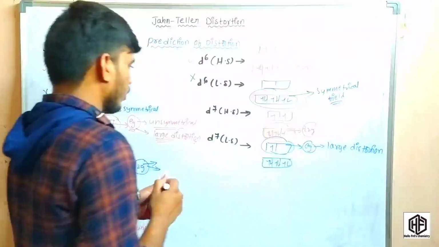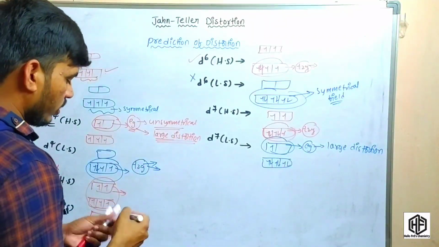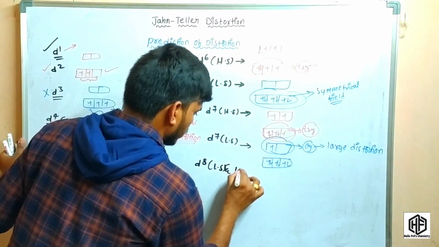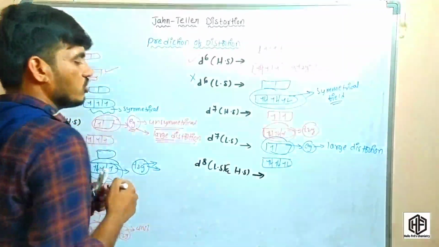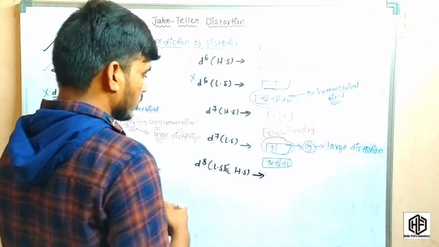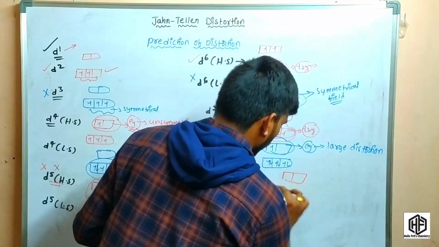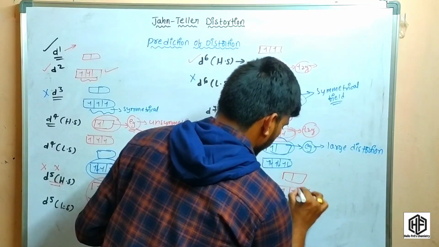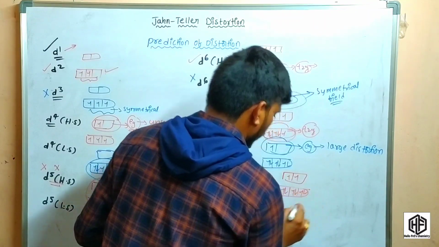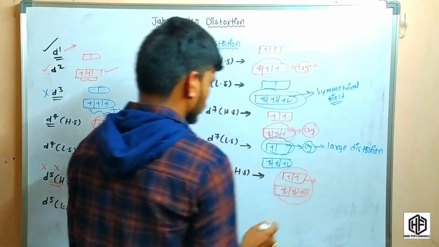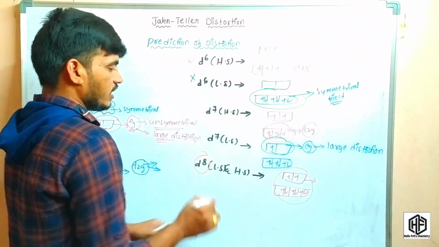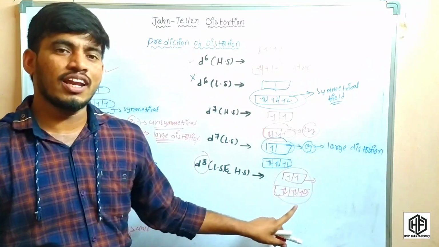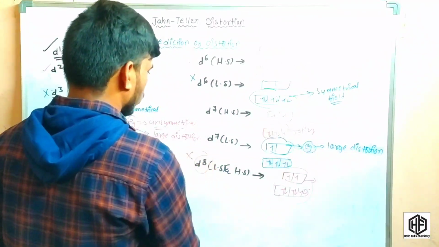Coming to the d8 low spin and d8 high spin complexes: they cannot exhibit Jahn-Teller distortion. Because of that, the electrons are arranged in this manner: 1, 2, 3, 4, 5, 6, 7, 8. The arrangement of the electrons in high spin and low spin complexes of d8 is a symmetrical filling. Whenever it is symmetrical filling, it cannot exhibit the Jahn-Teller effect. So here, this cannot exhibit the Jahn-Teller effect.